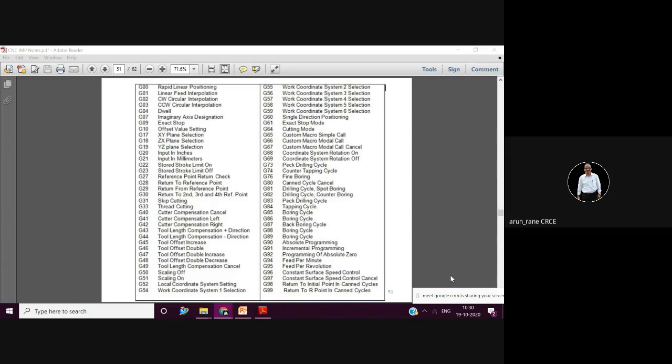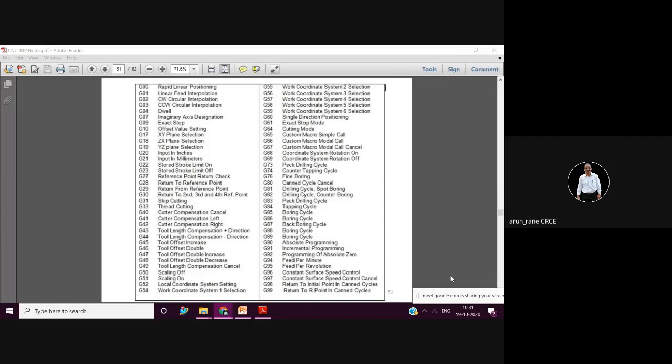Same thing here, but here it is material dependent. Suppose if you are using HSS, then we take cutting speed as 20 or 25 meters per minute. If you are using carbides, then we use 125 meters per minute, and so on. Then you have CBN, then diamond, so your cutting velocity goes as high as 500 meters per minute.